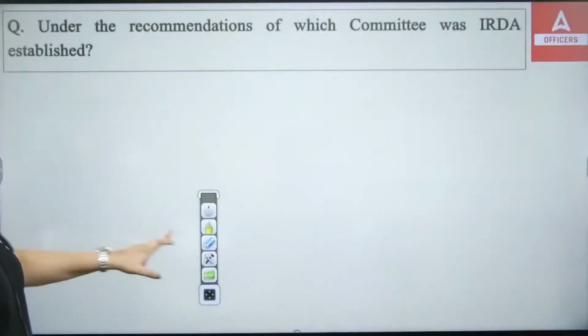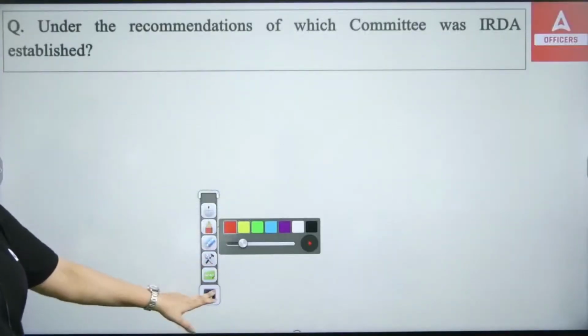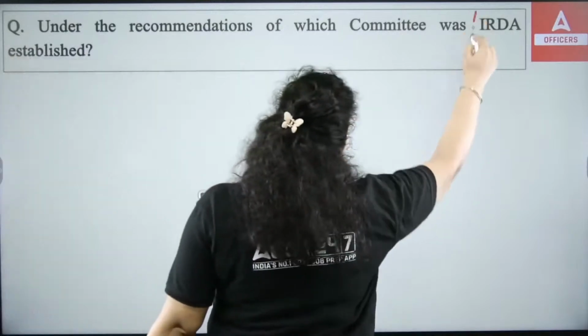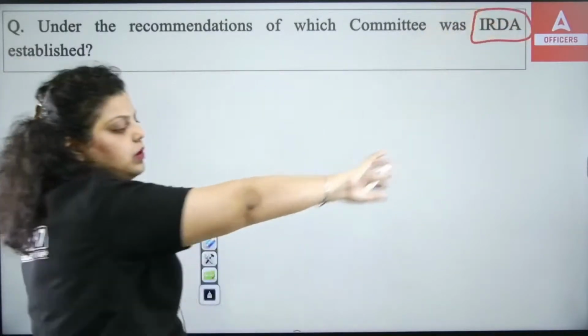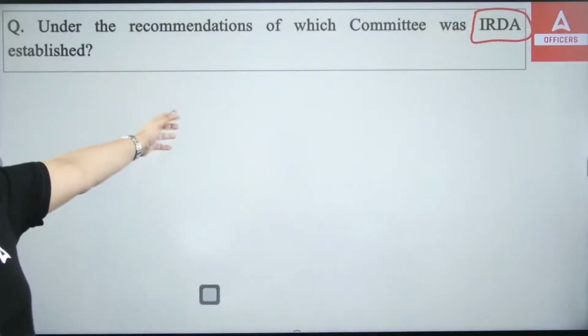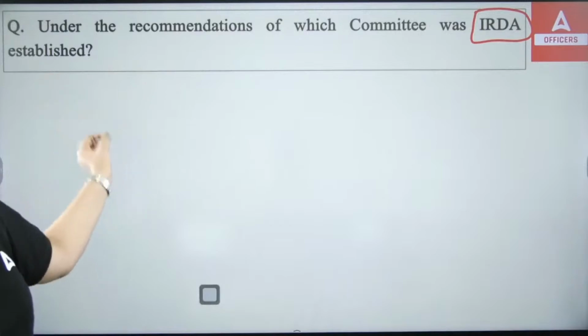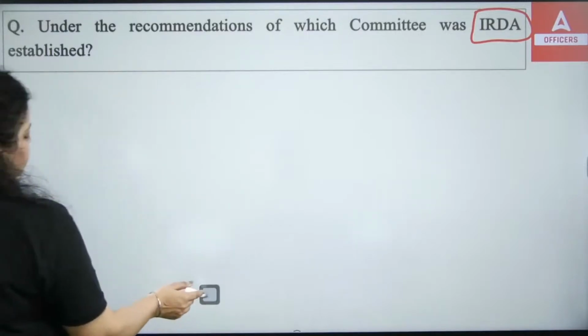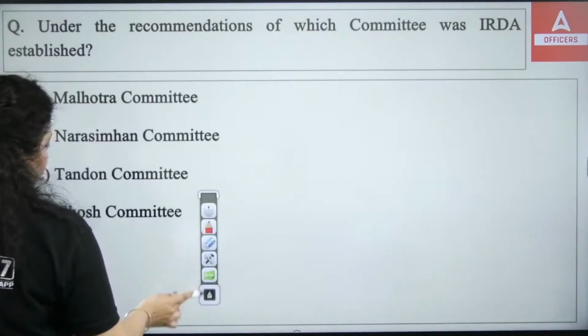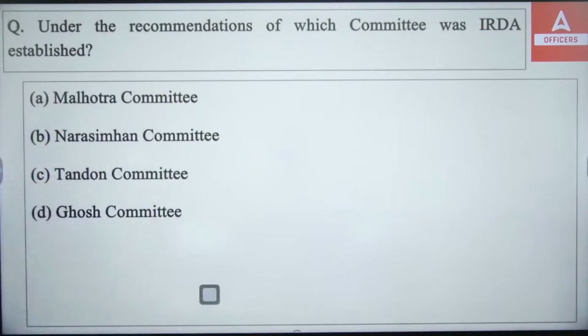So the first question is talking about: under the recommendation of which committee was IRDA established? The same question can be asked from your insurance company chapter also, because the insurance companies are regulated by IRDA, so that chapter also only talks about the IRDA. So which committee gave the recommendation to establish IRDA? IRDA is the Insurance Regulatory and Development Authority, which manages everything in the insurance market. Is it Malhotra Committee? Is it Narsimhan Committee? Is it Tandon Committee? Is it Ghosh Committee?